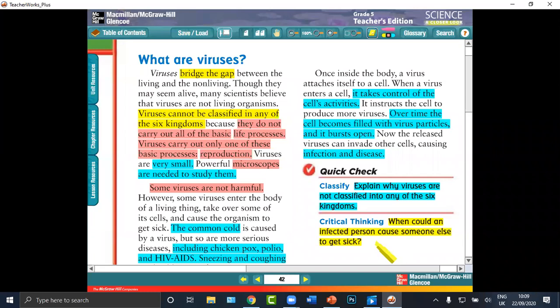You can say here, a person may become sick when they come in contact with someone who is infected.